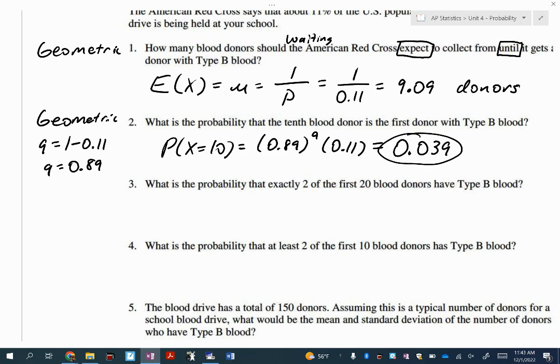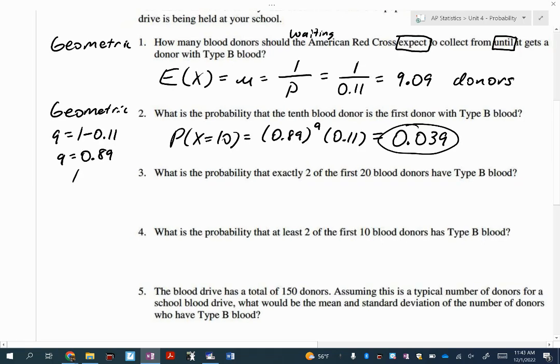What is the probability that exactly 2 of the first 20 donors have type B blood? Are we waiting now to get our first success? No, we're not waiting anymore. We're saying an exact number of successes out of a number of trials. Guys, we are now using binomial. All right, so we're trying to find exactly 2 out of 20.